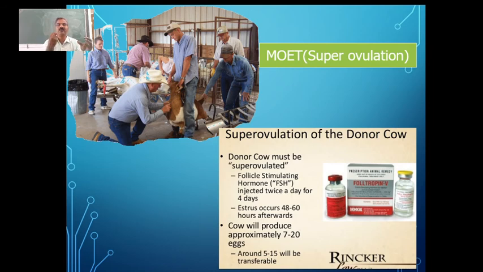But what is the number of eggs which are produced by this cow every time? It is going to be one only in the normal case. But through these follicle stimulating hormones, that is FSH, they are going to increase the number of eggs which are released. That we call super ovulation, because that is the one which has the most advantageous characteristics which are desired and required by us. In such a case, we go for super ovulation.